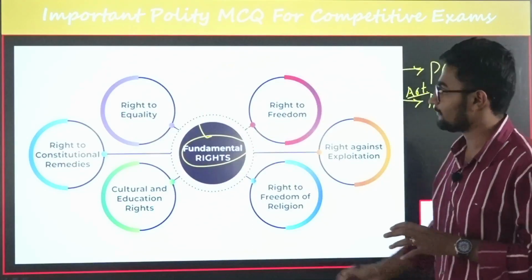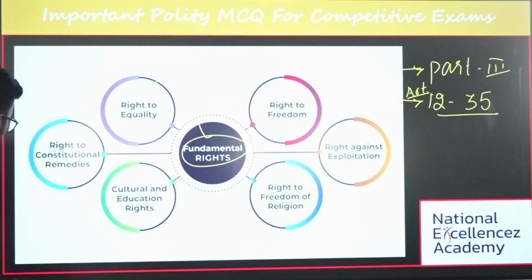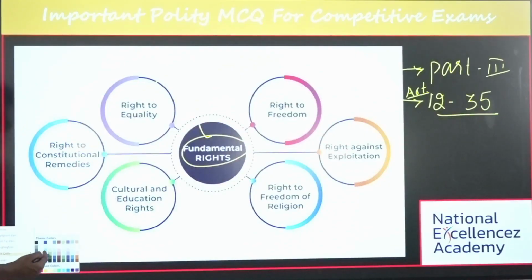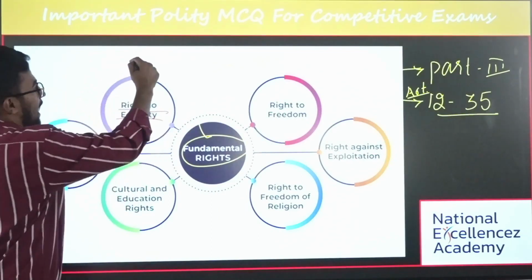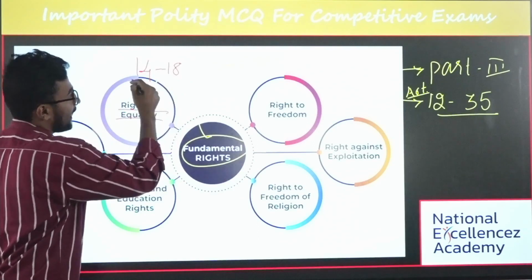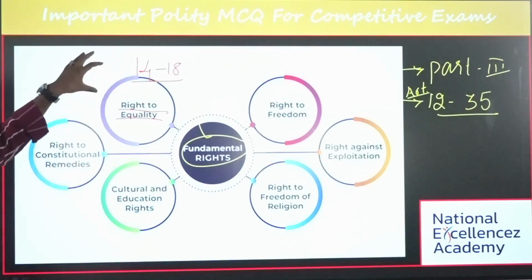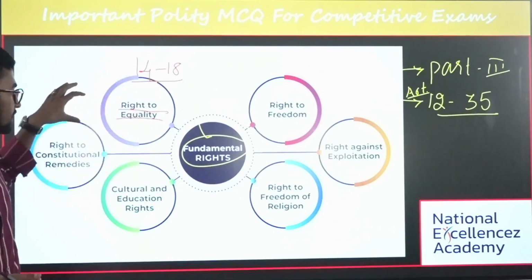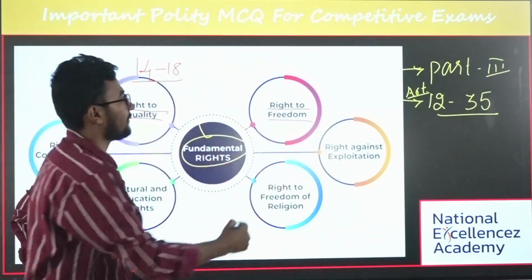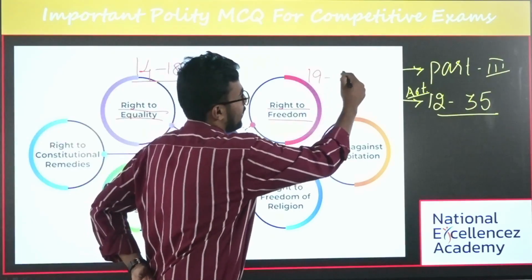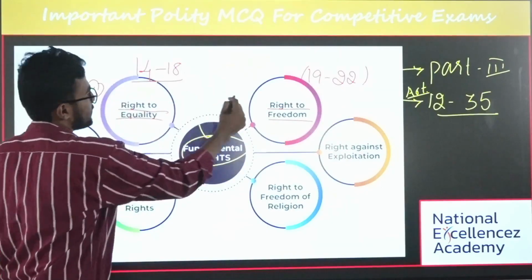The first subheading is right to equality, which starts from Article 14 to 18. There was a question with respect to this: right to equality starts from Article 14 to 18. The next important one is the right to freedom, which starts from Article 19 to 22. This is the first one, and this is the second right.